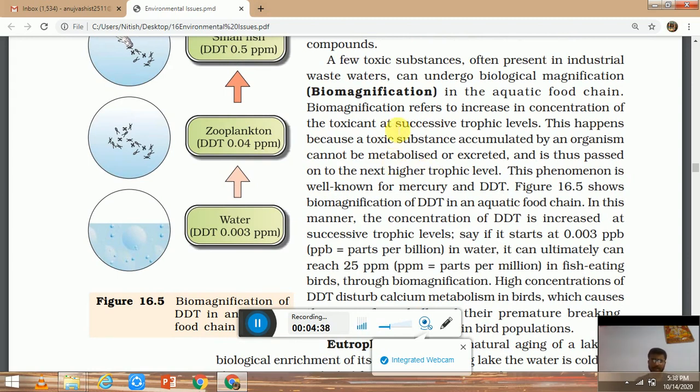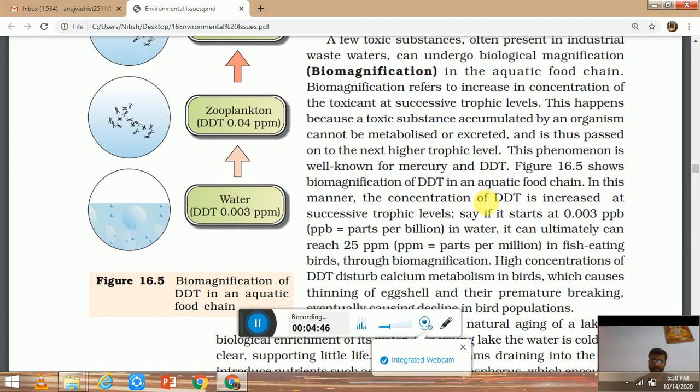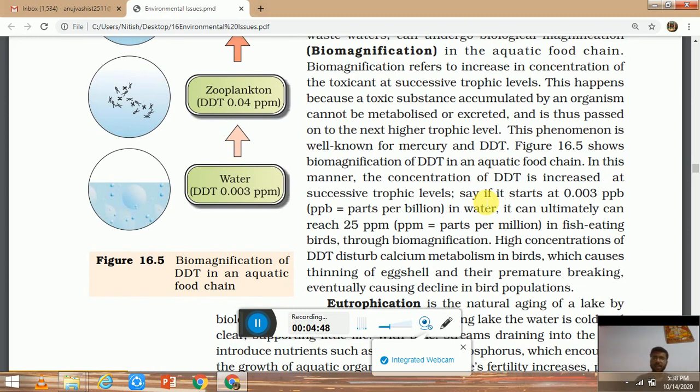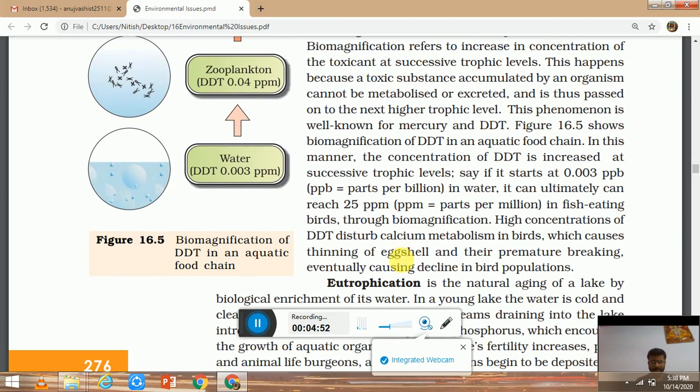A famous example of biomagnification is the case of DDT. The Indian government has banned DDT. Why? Because this DDT biomagnifies and ultimately reaches the birds, and DDT causes thinning of the eggshell of the birds. Because of the thinning of eggshells, the population of birds decreases, and that's why the Indian government banned DDT.